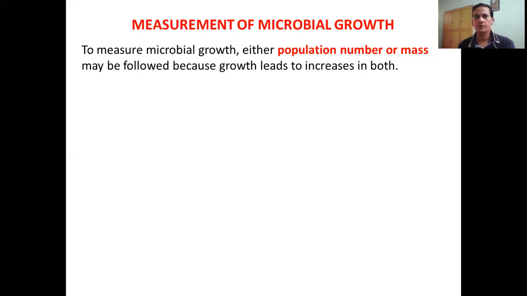Why? Because both the increase in number and the increase in overall mass lead to the growth of the bacteria. Until the bacteria are multiplying and growing, there will be no increase in the population number or mass. So in order to determine growth, we can calculate any of these parameters.